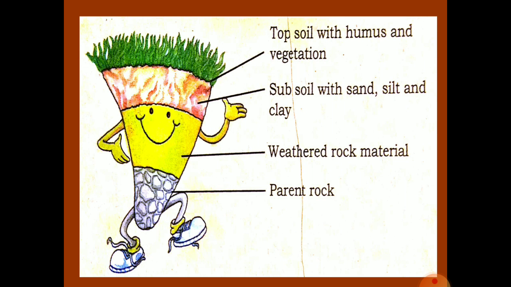Now just look at this picture. Using this diagram, we can say that at the bottom, at the start, we have the parent rock. If we see the structure of soil, first we have the parent rock, and this parent rock decides the color and texture of the soil. Then comes the weathered rock material, showing how the soil is created. Then the subsoil with sand, silt and clay. And at the top, the important soil which is used for cultivation and growing crops, that is the topmost soil, which contains humus and vegetation.